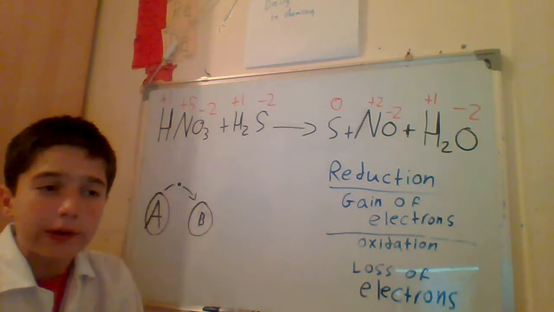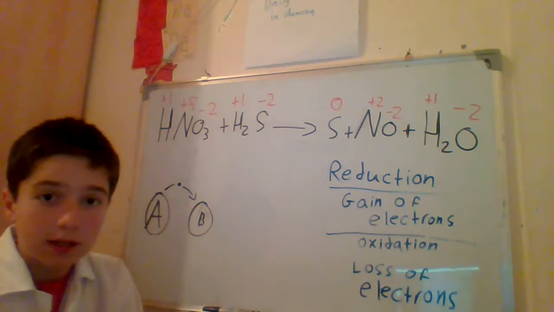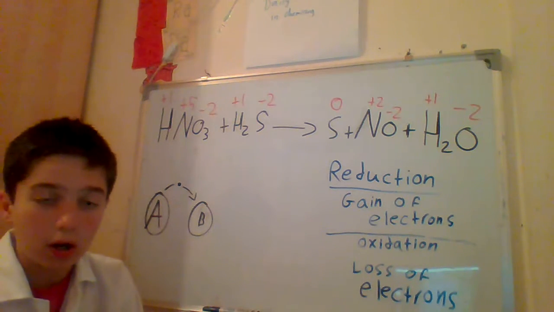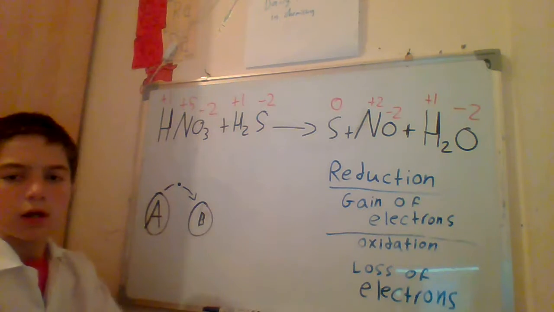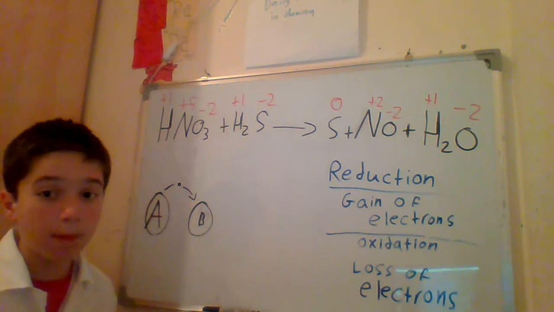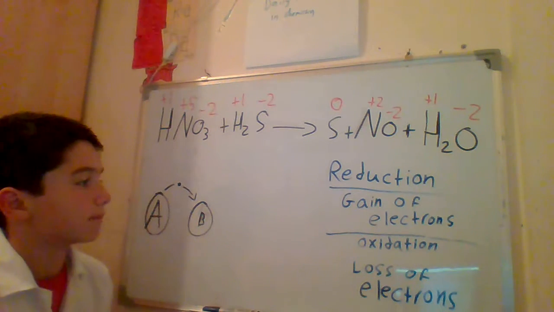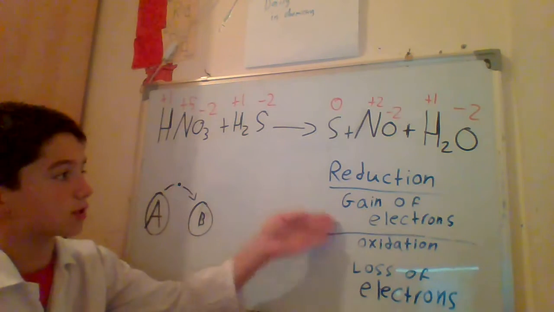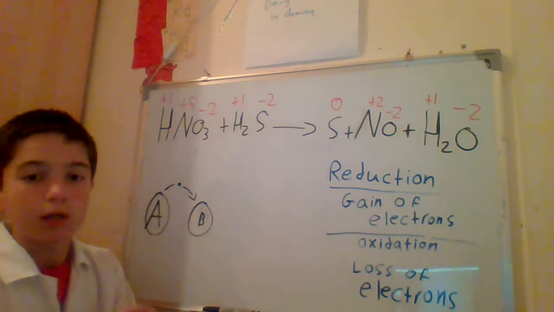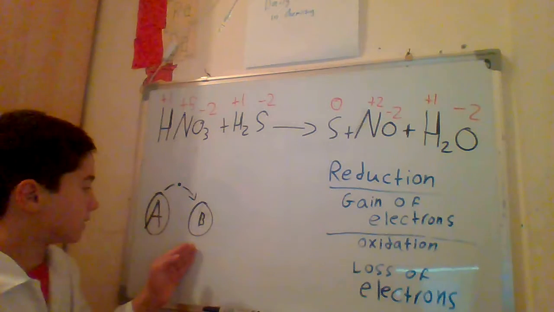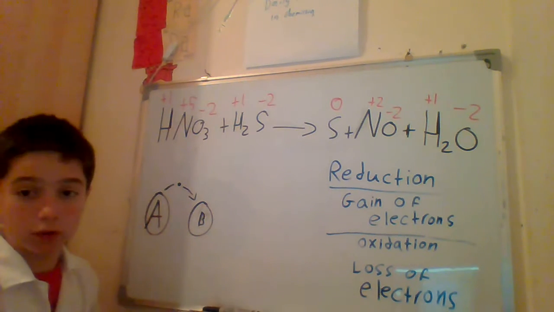So in this video we are going to talk about oxidizing and reducing agents. Okay, so let's do a quick revision before we talk about our topic. The loss of electrons is oxidation, the gain of electrons is reduction. An example: we have atom A, atom B. Atom A is losing an electron.